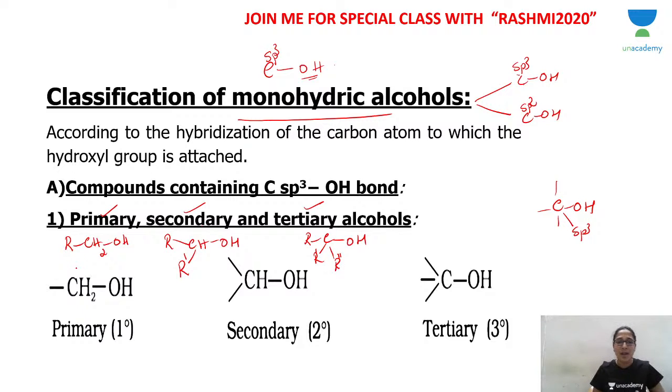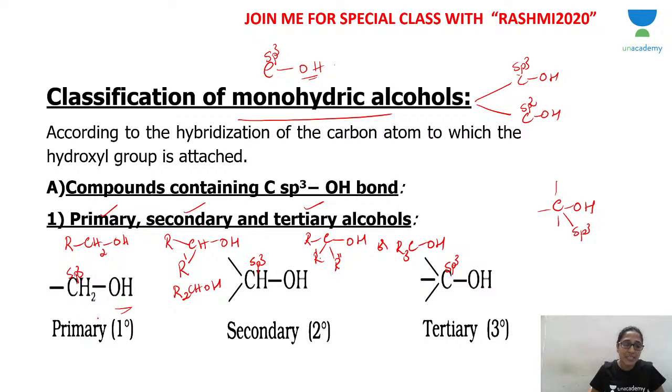This is the formula RCH2OH. If it is same, you can simply write the secondary as R2CHOH. If it is different, you will write R dash. Or if it is different, you write R dash, R double dash. Or you can simply write, if it is same, R3COH. You can write it like this also. So these are the general formulas of primary, secondary, tertiary alcohol, where OH is attached to an sp3 hybridized carbon atom. The carbon atom to which OH is attached is sp3 hybridized.